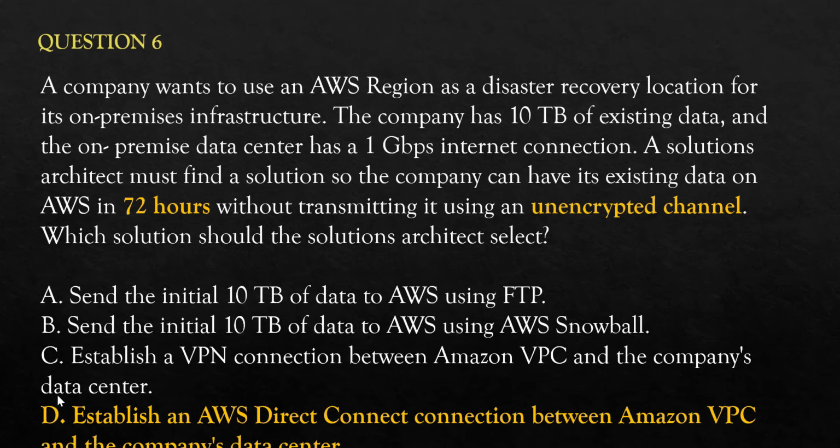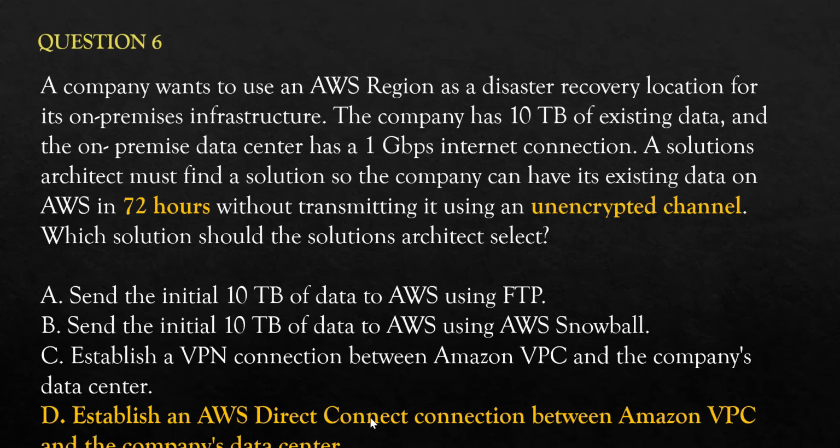Third option is, so now between C and D, both are right. Between C and D, either you set up VPN or you set up direct connect. Both will help you with an encrypted channel. You can encrypt the data in both. But direct connect is better because VPN will go through internet. Direct connect will not go through internet. It will go through the private network of Amazon. That's why direct connect is better.